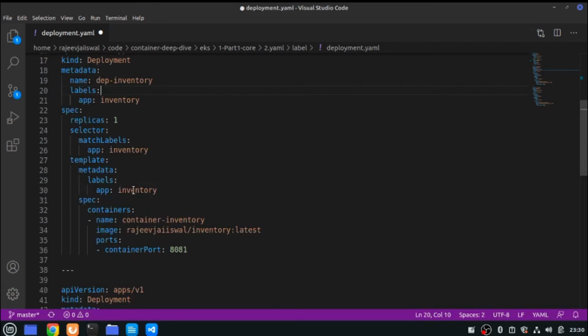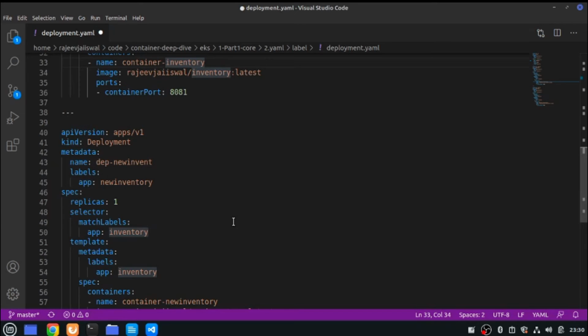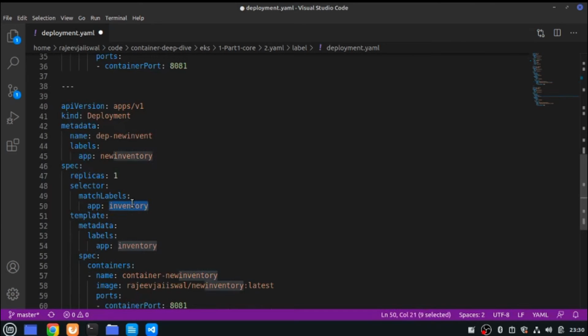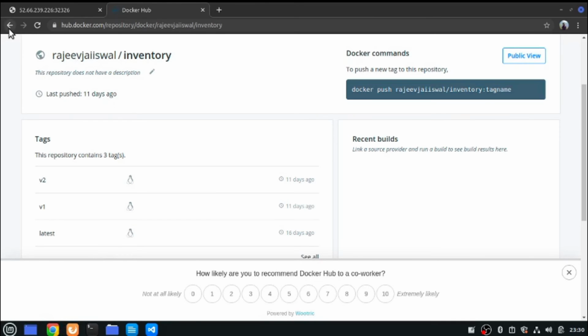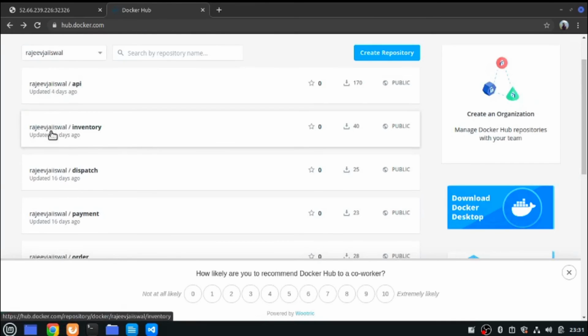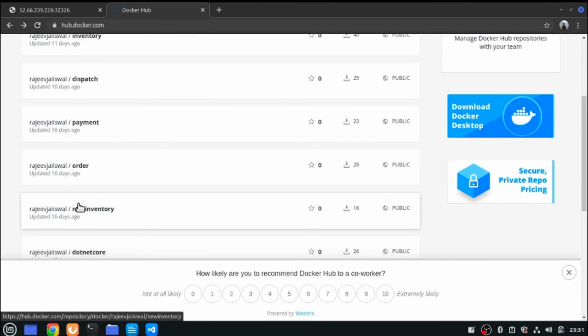Now what exactly am I going to deploy? I'm deploying the same inventory latest here. Now see here, again I've done the same thing. Inventory, right? These two are the same. I've just changed the label name, which is just a name actually. This is not the match label. So basically these are the labels which need to be matched. And here I'm deploying Rajiv Jaiswal new inventory. This is also a new service. If you go back here, I've taken a copy from inventory and created a new inventory service, exposing it on the same port 8081,